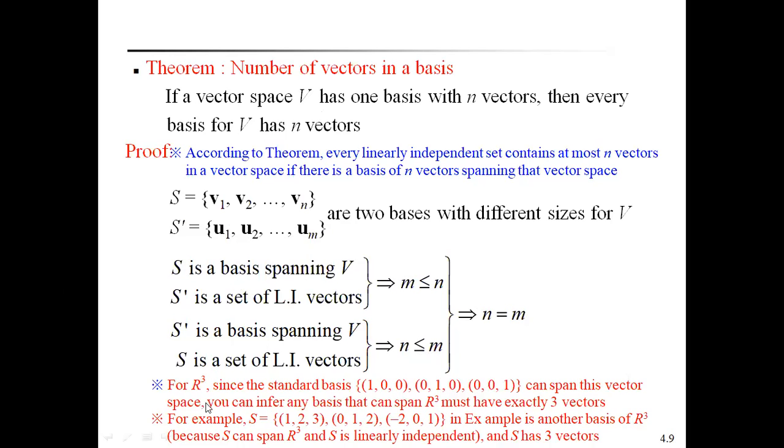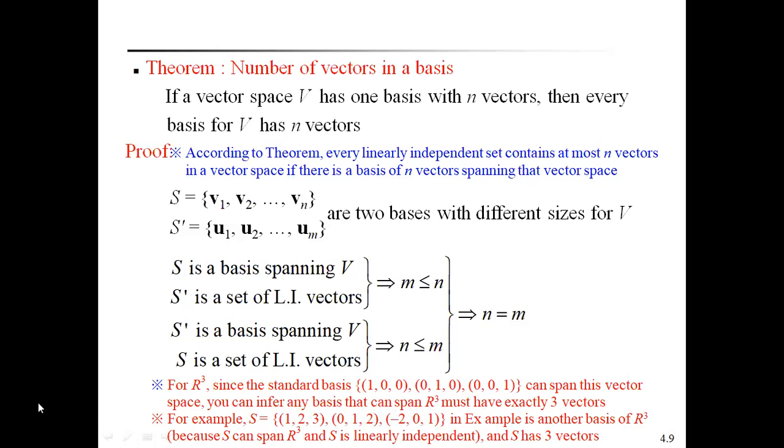For example, for R cube, the standard basis is (1, 0, 0), (0, 1, 0), (0, 0, 1), which can span this vector space. The span of R cube has exactly 3 vectors. For example, S equal to (1, 2, 3), (0, 1, 2), (-2, 0, 1) is another basis of R cube, because S also spans R cube and S is linearly independent. Therefore, S has 3 vectors.